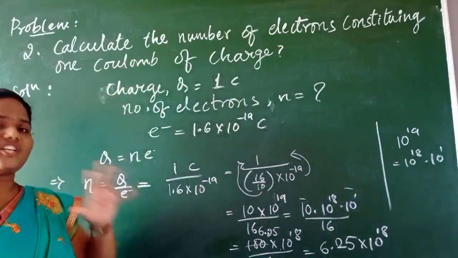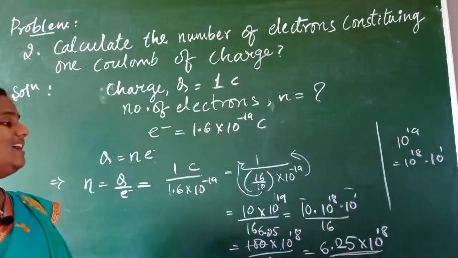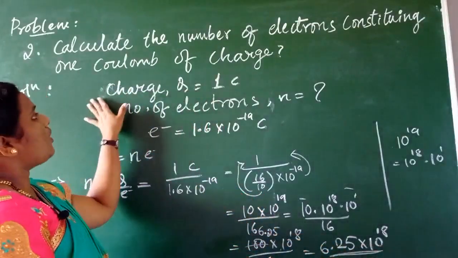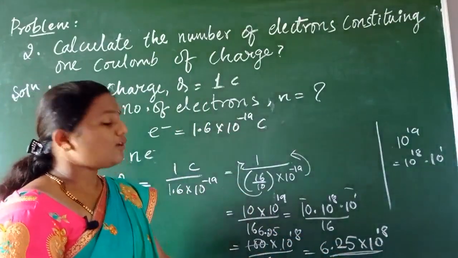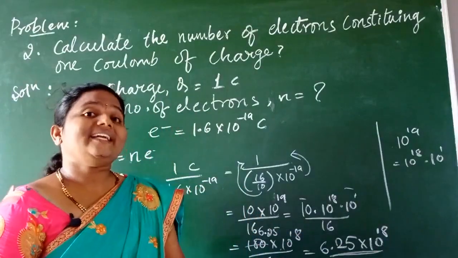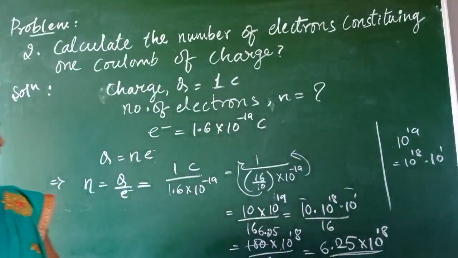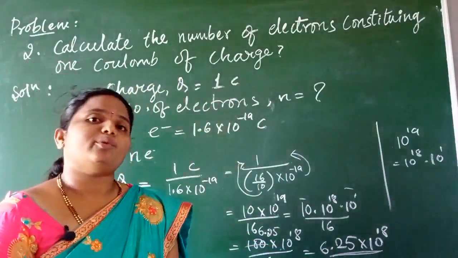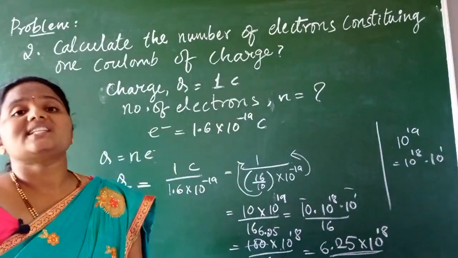1 coulomb of charge. So it is clearly saying that 6.25 into 10 to the power of 18 electrons will be present in 1 coulomb of charge, children. Just it is equivalent to what here? 1 coulomb is equivalent to 6.25 into 10 to the power of 18 electrons, children. This is like a very big number, children, we can say. Okay, got it, children? How many electrons will constitute 1 coulomb of charge? 6.25 into 10 to the power of 18 electrons will constitute 1 coulomb of charge.